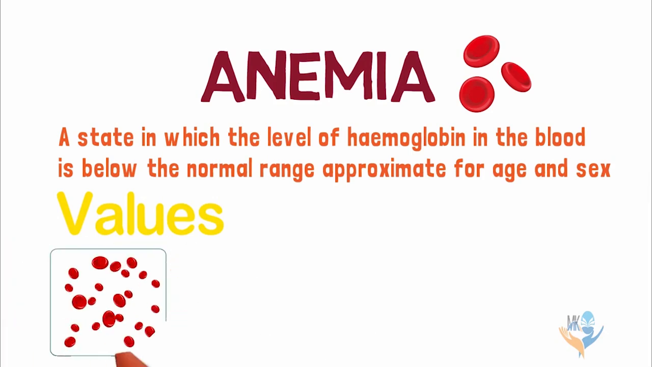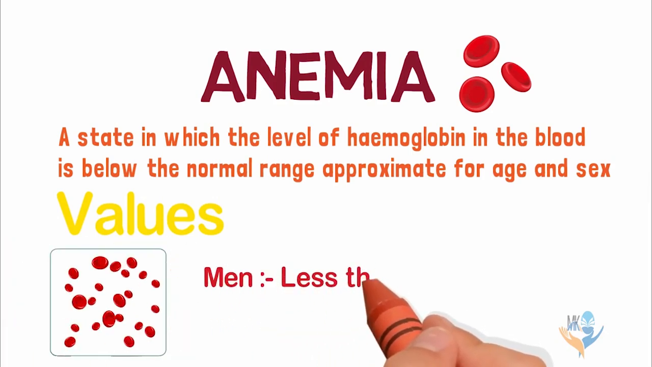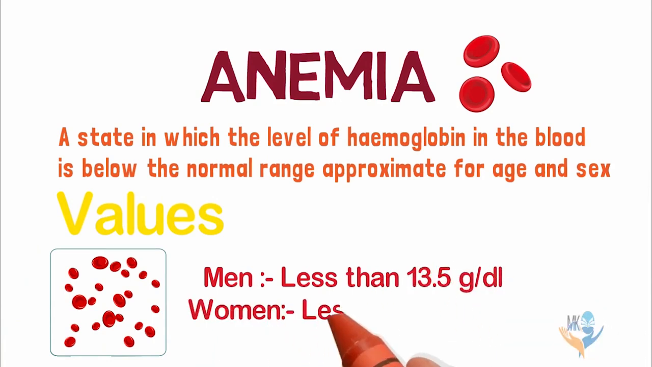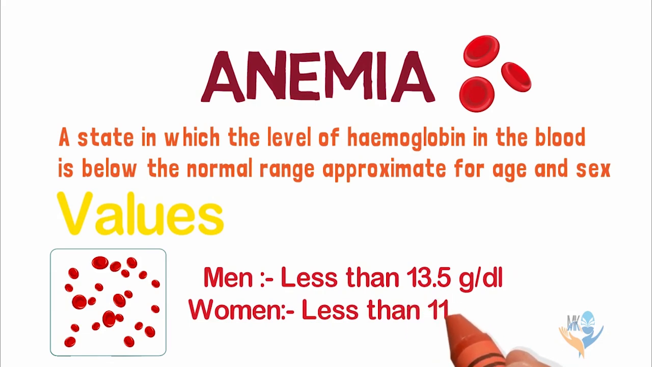If the hemoglobin level is less than 13.5 gram per deciliter in males, then the person is said to be anemic. Similarly, if the value is less than 11.5 gram per deciliter in females, then that female is probably considered anemic.